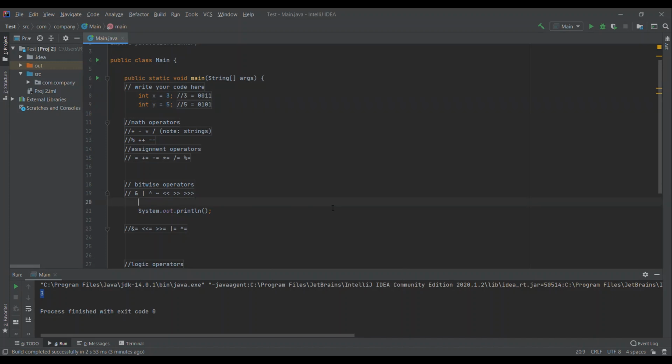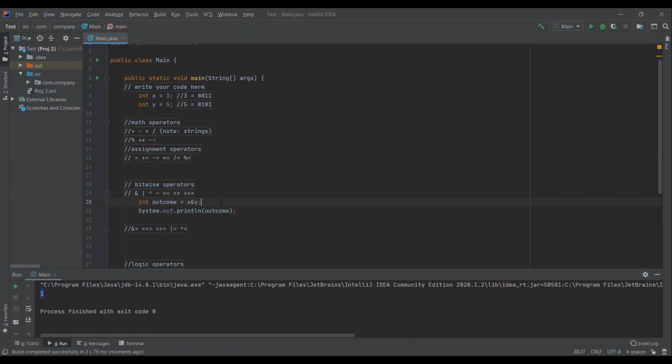Now, if you do int outcome equals x AND y, sorry, not A and B, x and y. And then we run this, we get 1.